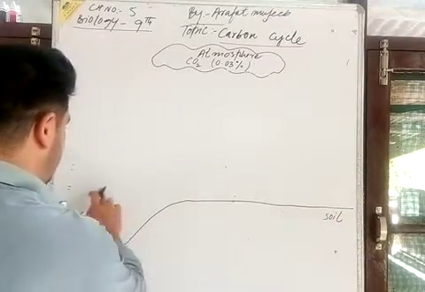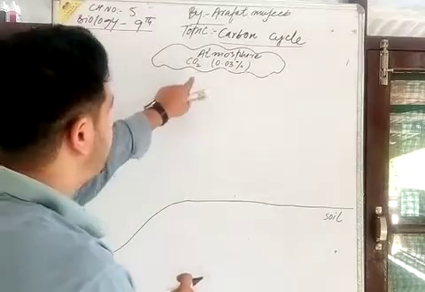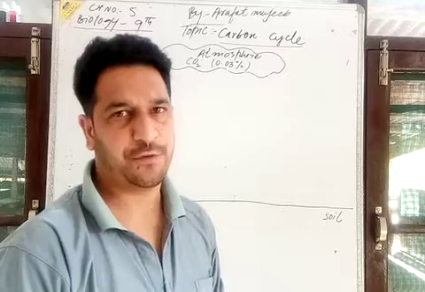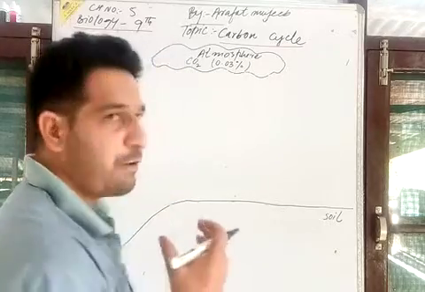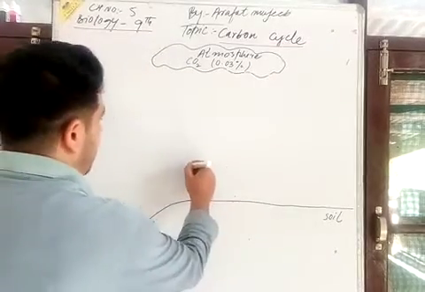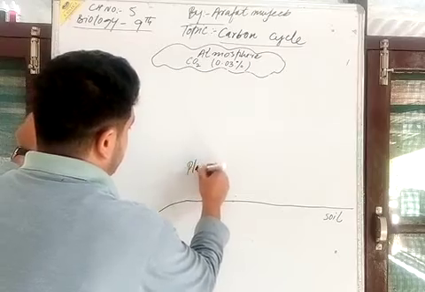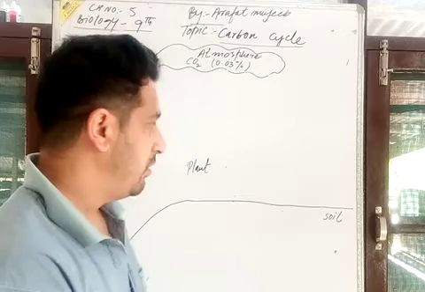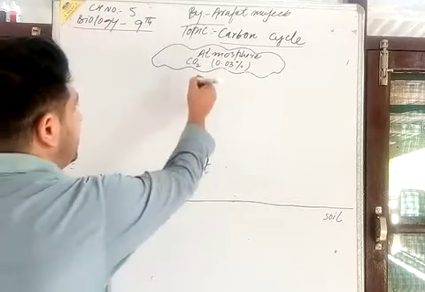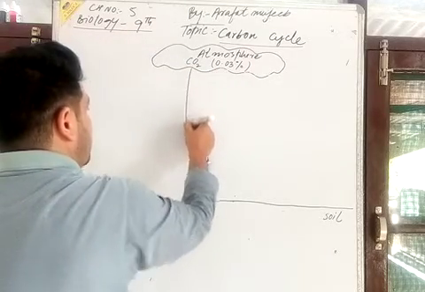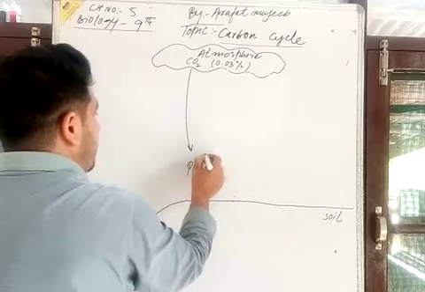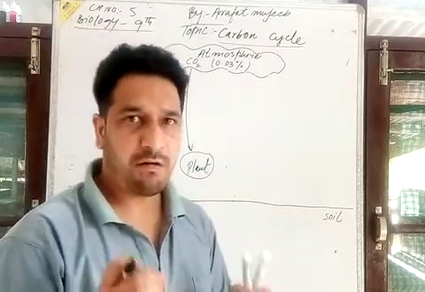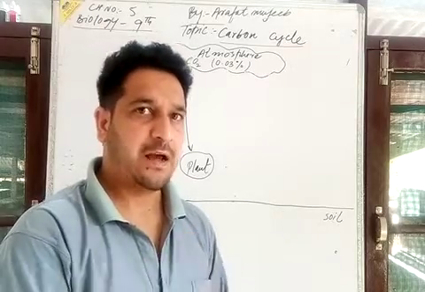I have to mention another way that this carbon dioxide in the atmosphere, its fixation takes place by means of plants. They utilize this type of carbon dioxide. Plants are major sinks of carbon dioxide.